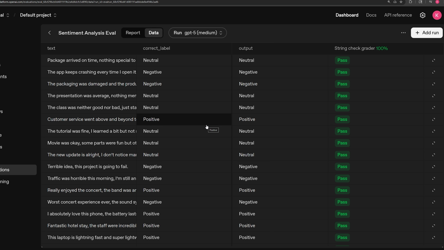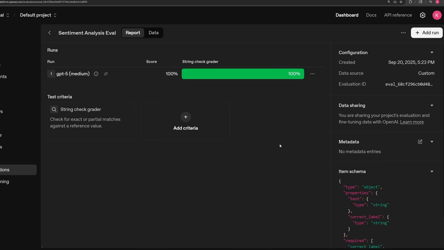So now what you would want to do at this point is, first of all, come up with a better data set. Like I said, this is only 20 rows. So you want to have something bigger, more representative of the production data that the model will be seeing so you can evaluate it accurately. But also, if it wasn't 100%, if it's, I don't know, 40, 60%, now we can do different things like tweaking the prompt or tweaking the model.